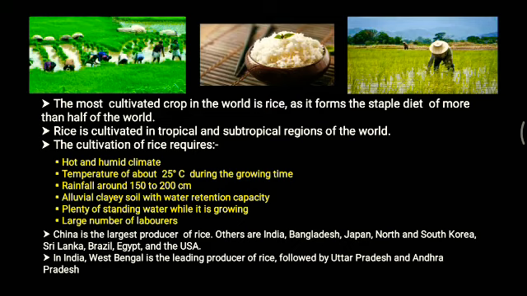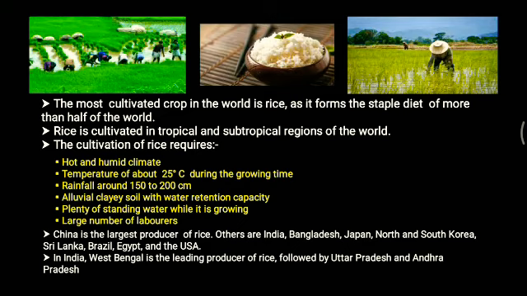Second, a temperature of about 25 degrees Celsius during the growing time. Along with that, it's grown in those areas where rainfall is much higher, around 150 to 200 centimeters. Next, alluvial and clay soil with water retention capacity.